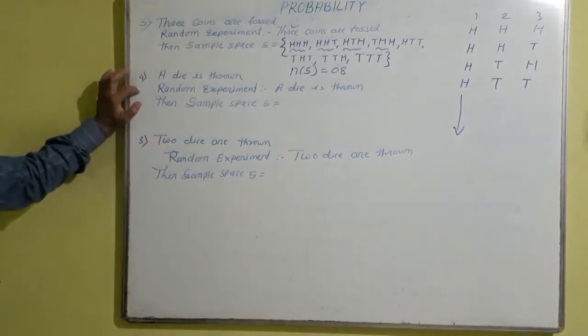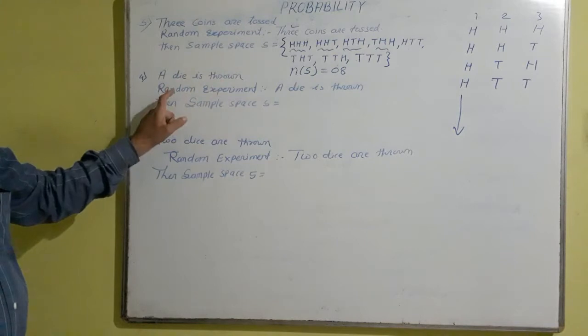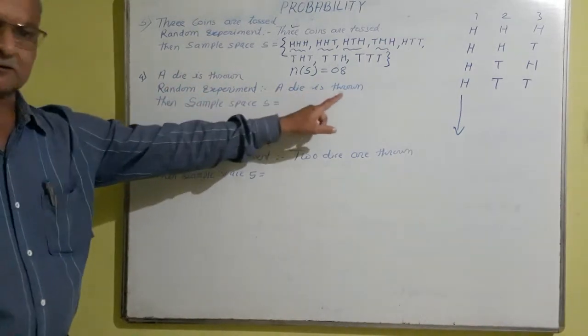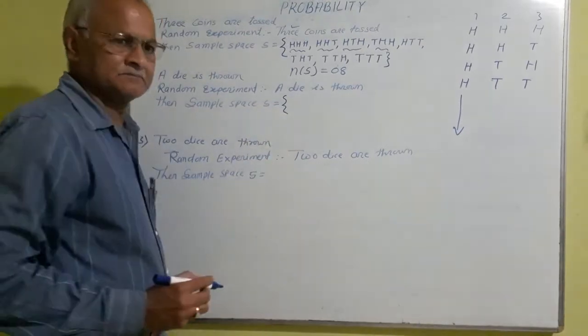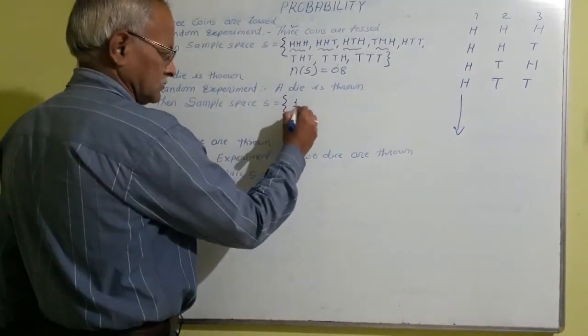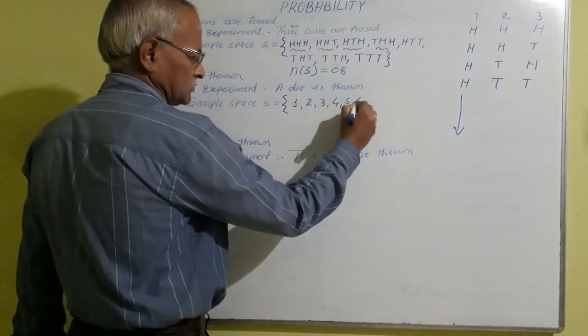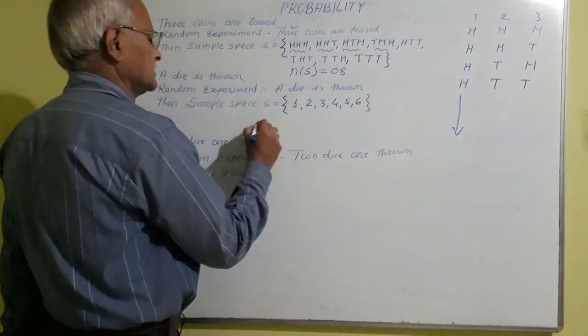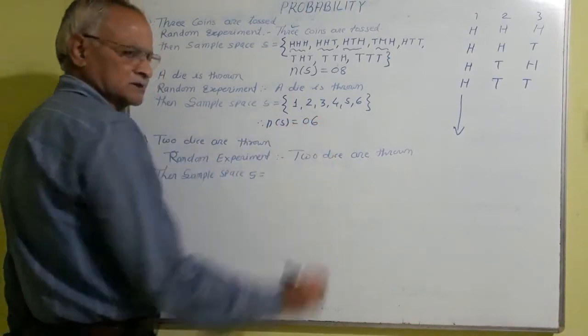Now the fourth experiment is a die is thrown. Random experiment, a die is thrown. So then the sample space S is equal to, you know that die, it contains 6 dots. 1 dot, 2 dot, 3 dot, 4 dot, 5 dot and 6 dot. And therefore N of S is equal to 6.